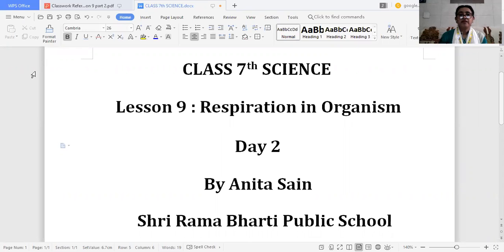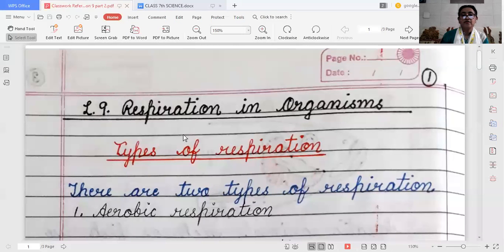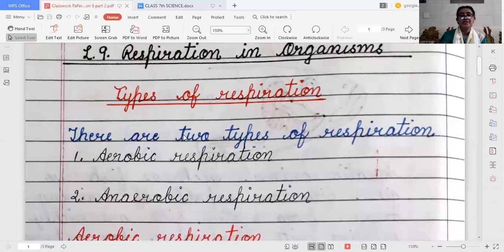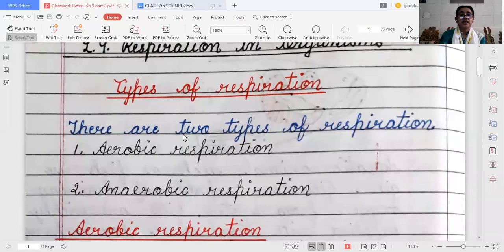Today I will explain a few topics from the chapter Respiration in Organisms. So let's start. Today we will go through the types of respiration. There are two types of respiration: one is aerobic respiration and the second is anaerobic respiration.